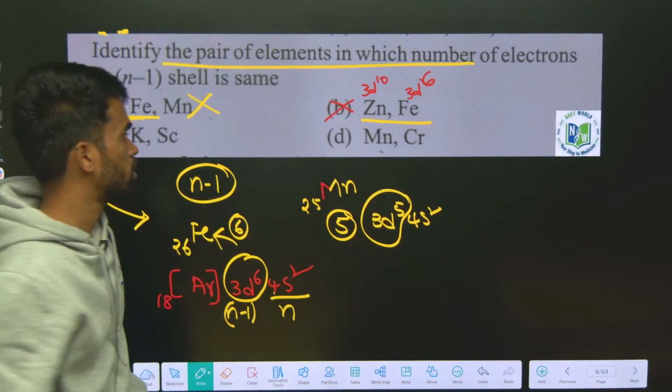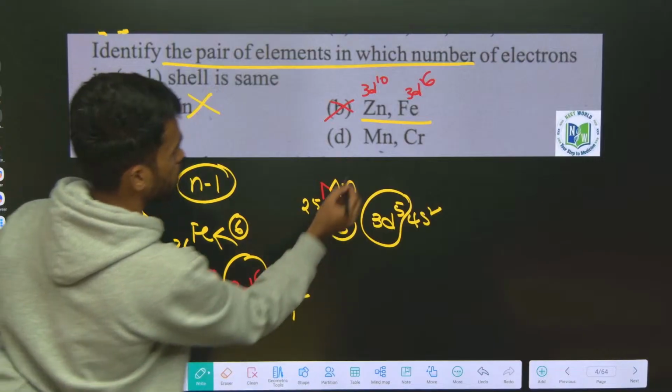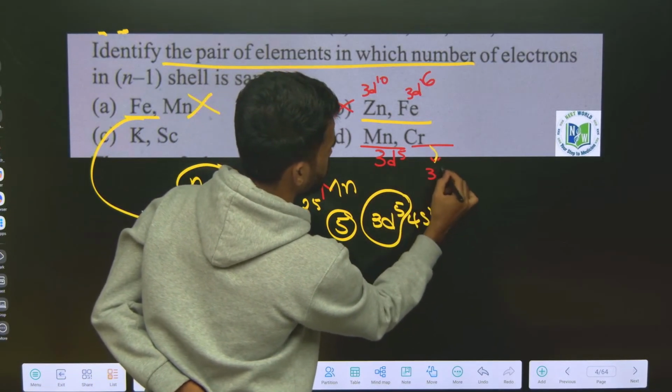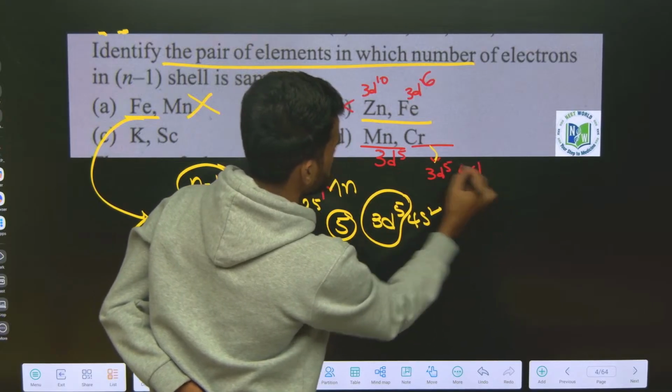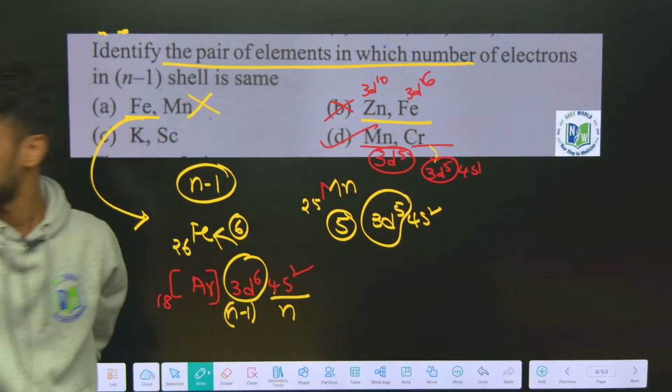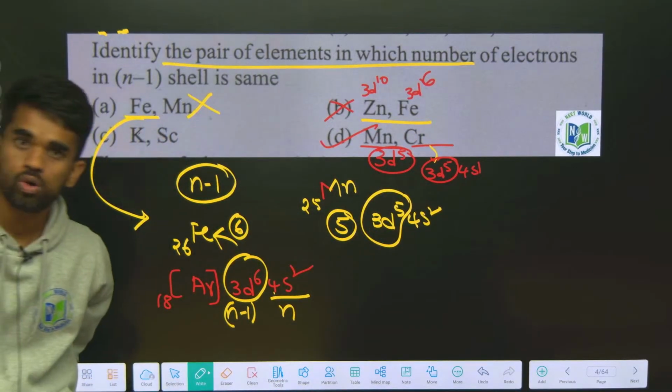Next go to option D. Manganese 3d5 and chromium also 3d5 4s1. So definitely the n-1 electrons are the same in option D. So that will be the perfect answer. Okay, hope this is clear.